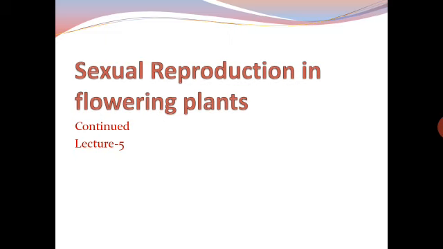In our last class, we have studied about outbreeding devices, pollen-pistil interaction, artificial hybridization, and we ended up with double fertilization. Today, we will continue the remaining part of the chapter.